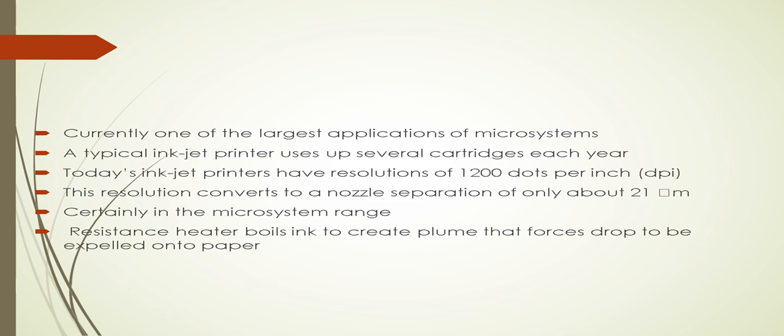inkjet printer, which uses up several cartridges each year. Today's inkjet printers have a resolution of 1200 dots per inch, or dpi. That is, this resolution converts to a nozzle separation of only about 21 micrometers. The microsystem's resistance heater boils the ink into a plume that forces a drop to be expelled onto paper.